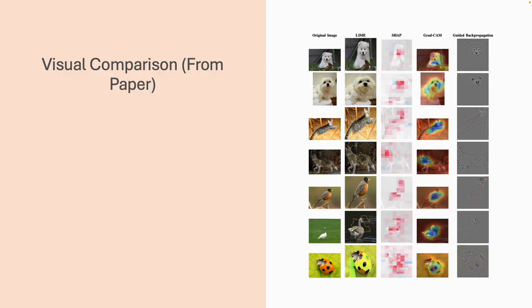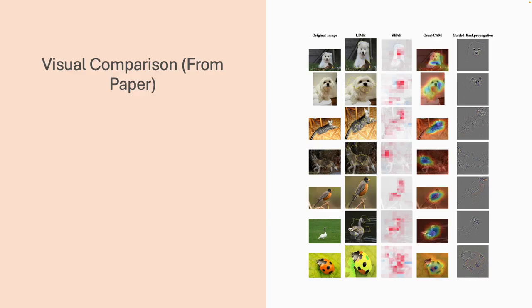Here's the experiment the author ran. She used a ResNet 50 model and applied all four methods to classify images of 7 species, including dogs, cats, birds, and even a ladybug. As you can see in this grid, each method tells a slightly different story.